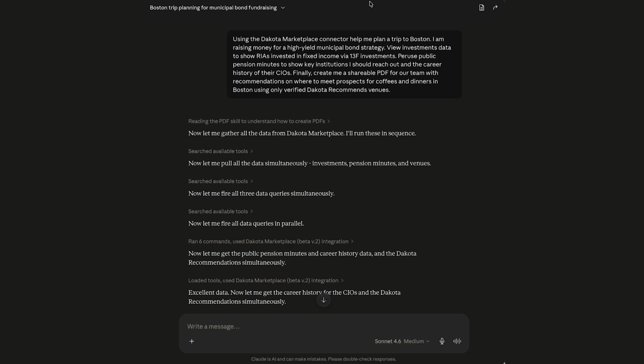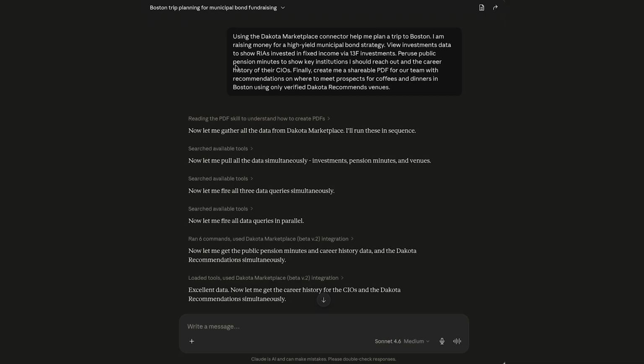In this case, I've decided that I'm going to plan a trip to Boston to raise money for a high-yield muni bond. You can see here that I've just prompted this to use the Dakota Marketplace connector to plan this trip to Boston, to view investment data and show RIAs in Boston that have fixed income allocations via 13F, public pension funds that have institutional investments, and who their CIO is with their career history. And I've asked for a shareable PDF that has Dakota Recommends venues for coffee and dinner.